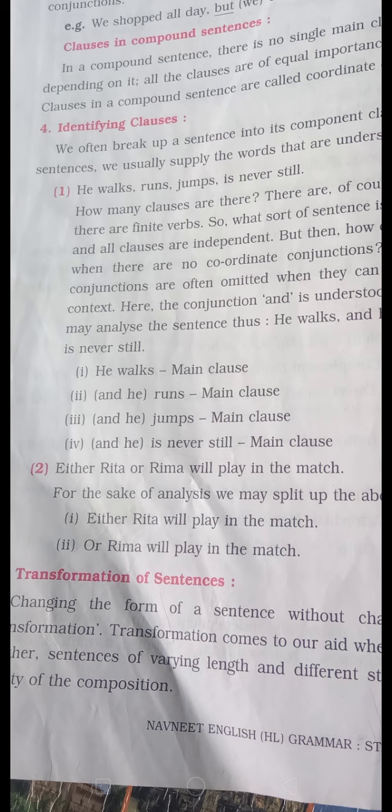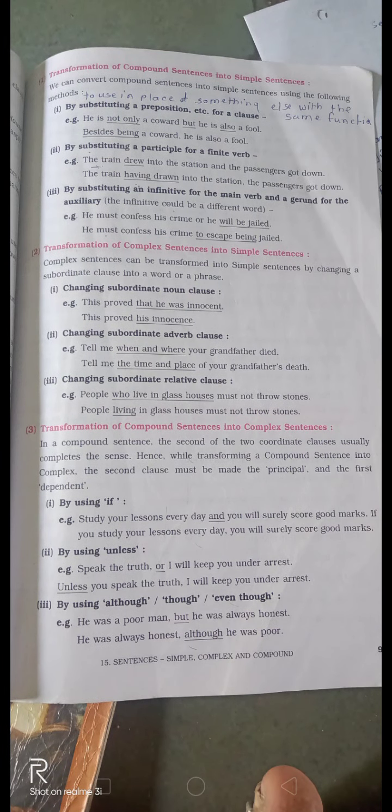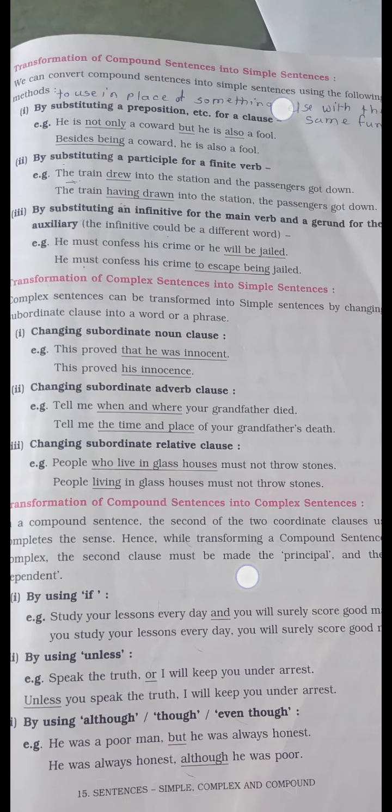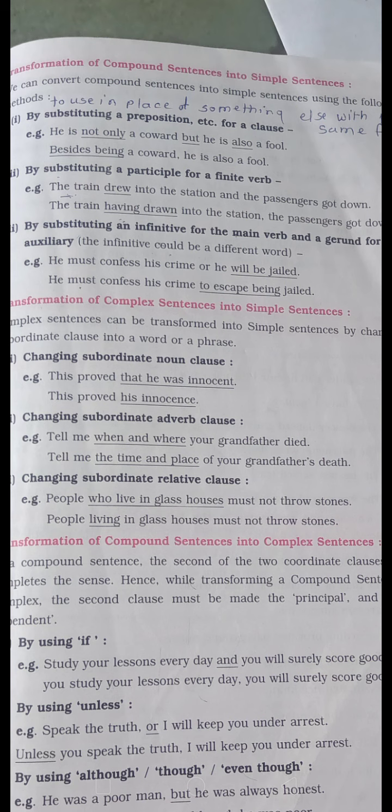Now, the first transformation: compound sentence into simple sentence. How do we transform a compound sentence into a simple sentence? We can convert a compound sentence into a simple sentence using the following methods. First, by substituting a preposition etc. for the clause.